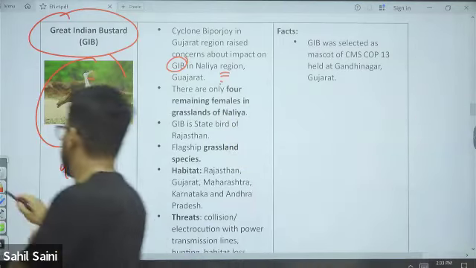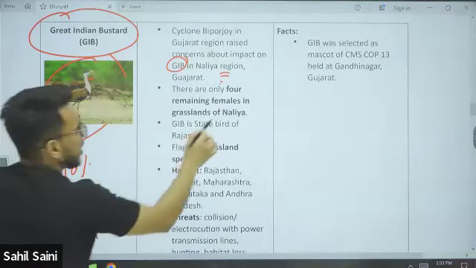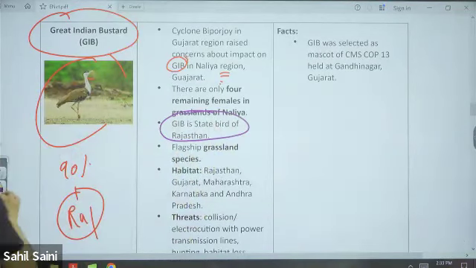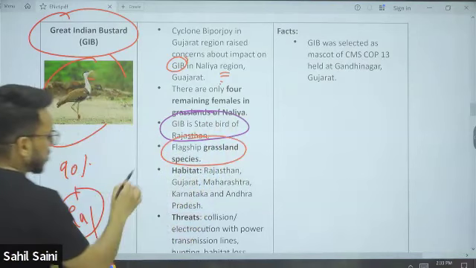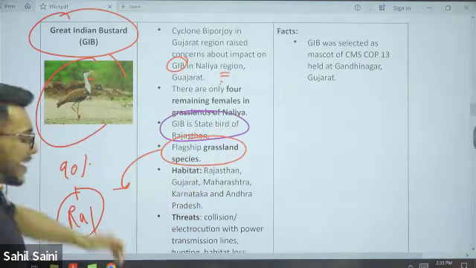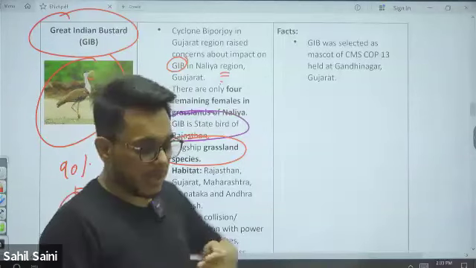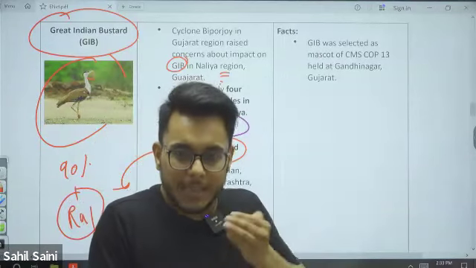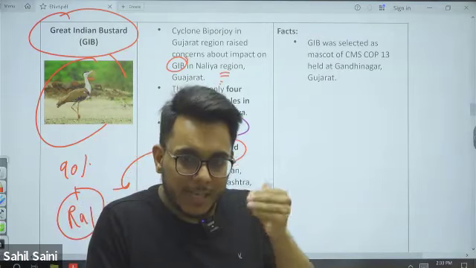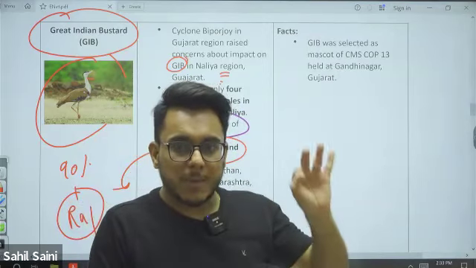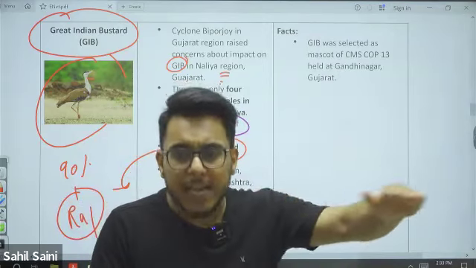Great Indian Bustard, state bird of Rajasthan. It is a flagship grassland species and an indicator species. An indicator species is any species which indicates the health of an ecosystem. If that species is there in good numbers, it means the entire ecosystem is in good health.